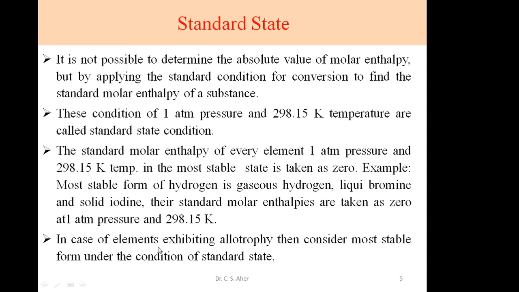In case an element exhibits allotropy, which form do we consider? Consider the form which is more stable under the condition of standard state. Under the condition of standard state, whichever form is more stable, that form we consider for this element.